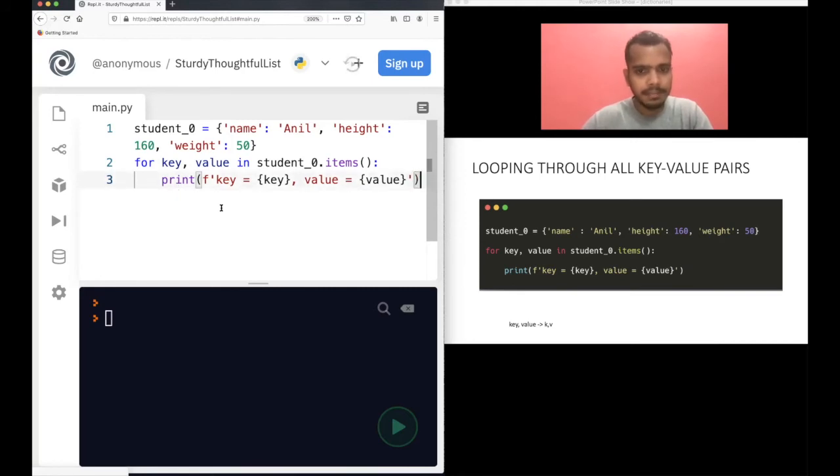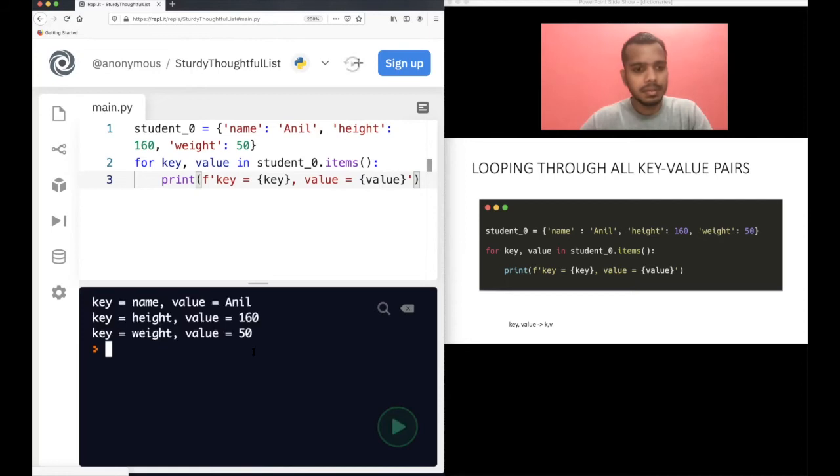Okay, run this code. So what I have done here, you can see, right? I have a dictionary here, student underscore zero: name Anil, height 160 and weight 50. Now I want to loop through all this. I have three key value pairs here. This is the first one, this is the second one, and this is the third one. I want to loop over all these three key value pairs. So how to do this?